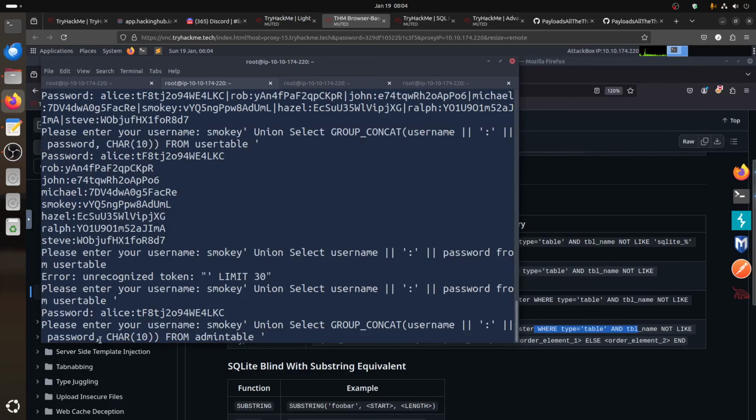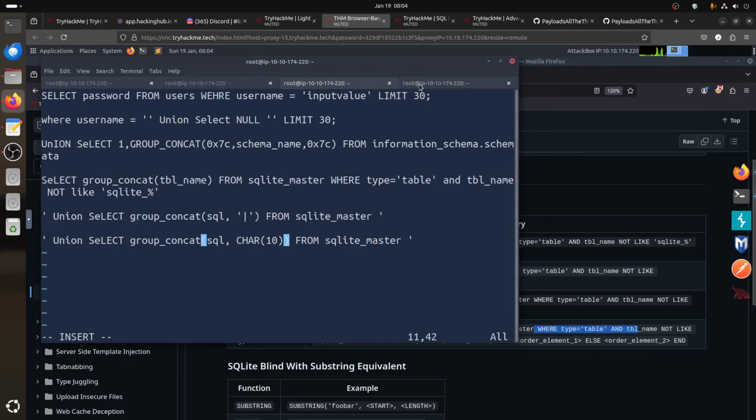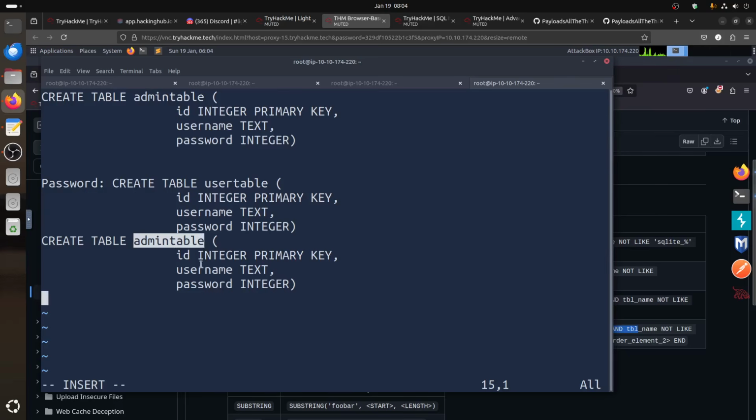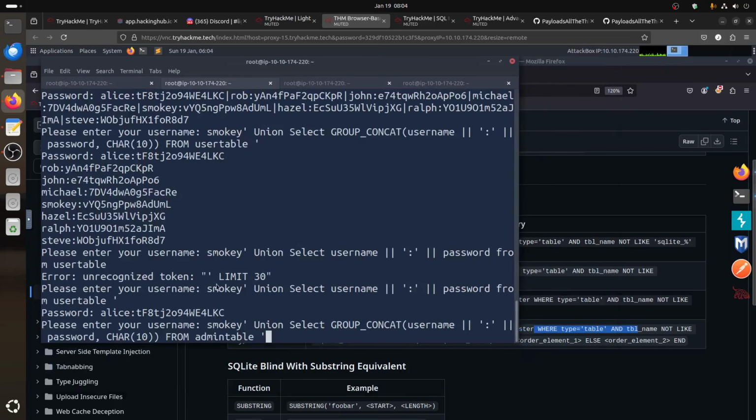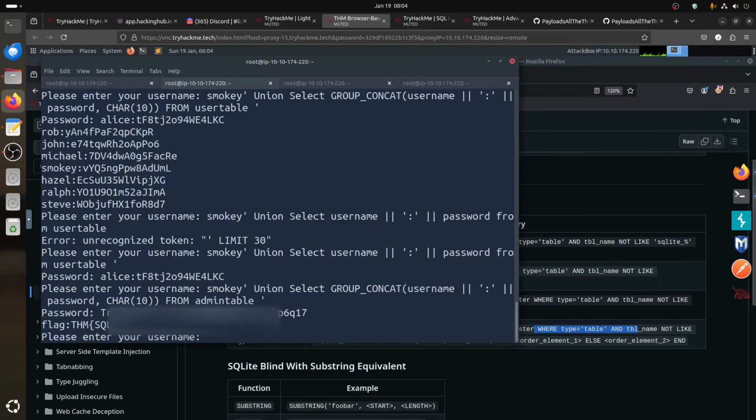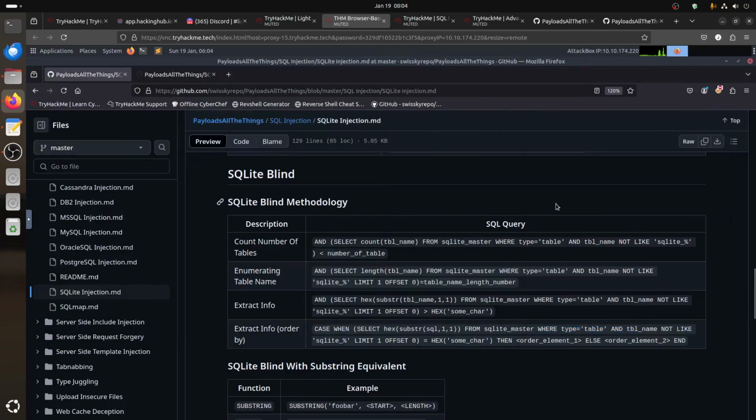Remember, username and password is the same structure from the admin table as from the user table. We use the group_concat so we can get all of them, just to look nice. I will hide this one, guys, because we're not going to show the flags. So now this will give you the username, the password, and the flag, because the flag is in the second line. That's basically the room.